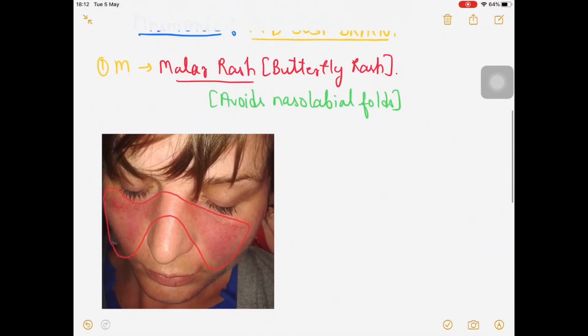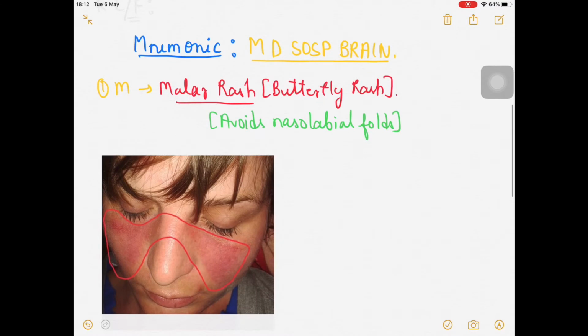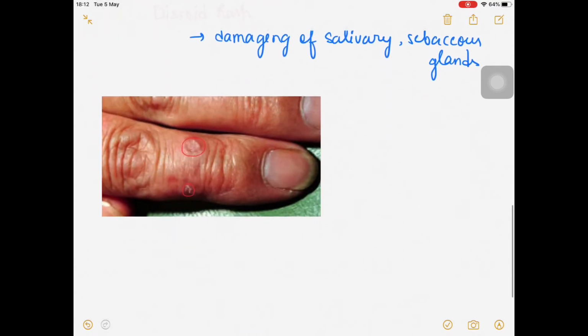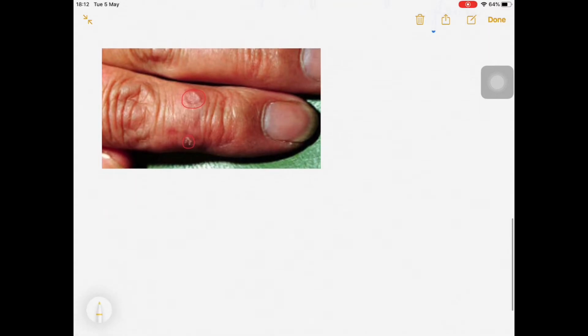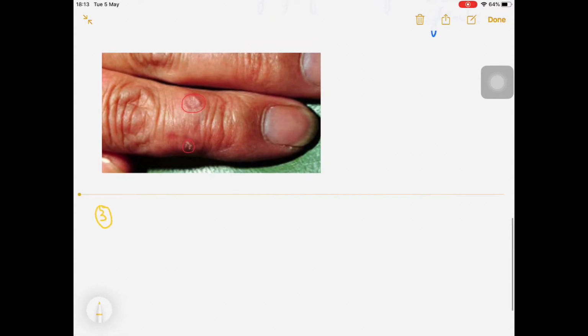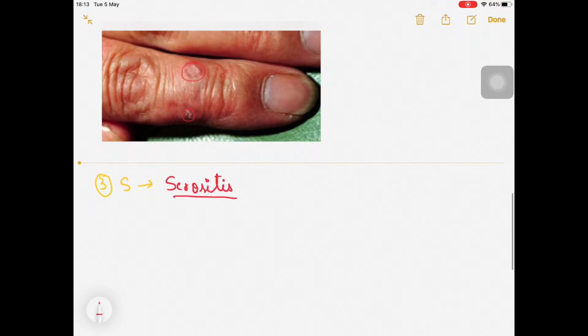Now the third component is MD SOS brain, third component is S. So let's see what this third component is, that is S, for serositis. What do you mean by serositis? Serositis actually contains two components, I will say.